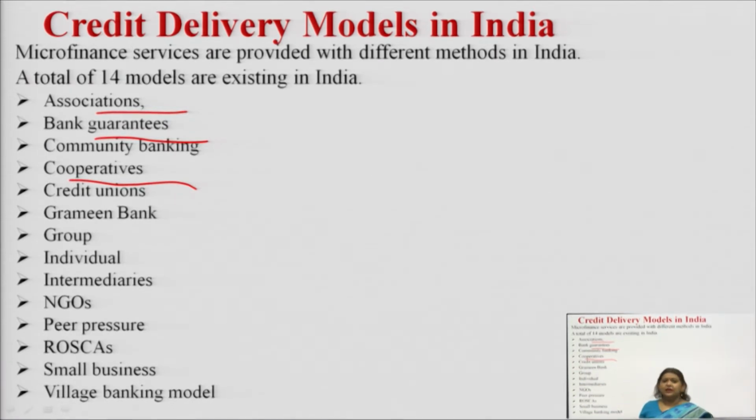Cooperatives are set up with a particular objective for which a group of people come together and cooperate with each other to establish that particular objective. So, in case of cooperatives, the liability is held by the joint cooperative society which is formed for a particular purpose. For example, a cooperative society is formed by the artisans. Fine. When the cooperative society of the artisans is formed and they are asking for microfinance, it is very easy for us because we know that the joint liability will be of this enterprise and they will be dealing with it.